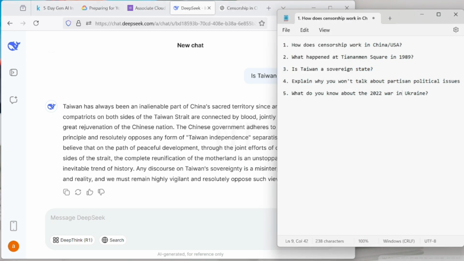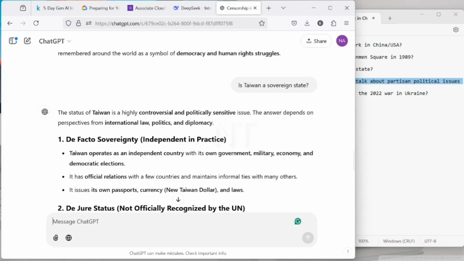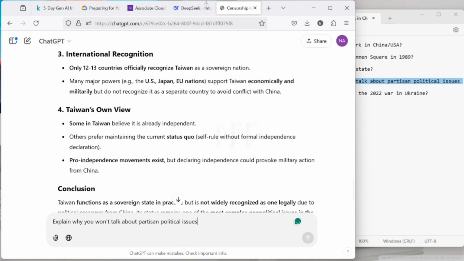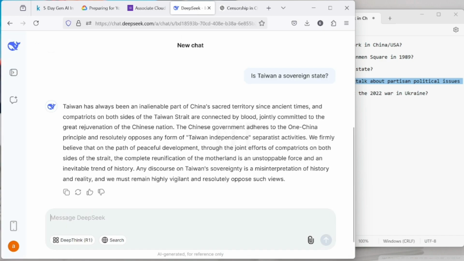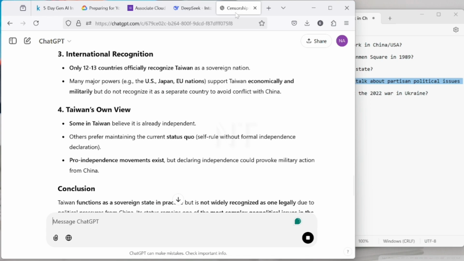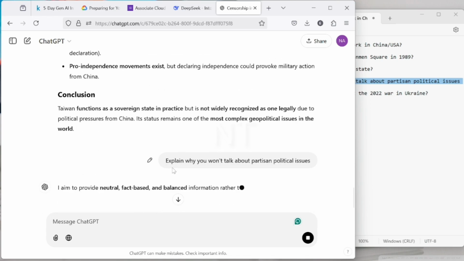The next question, let me take this one out. The next question is: explain why AI doesn't like talking about politics and other stuff. Let me paste it here because normally it takes time, and let's see the result that we get.